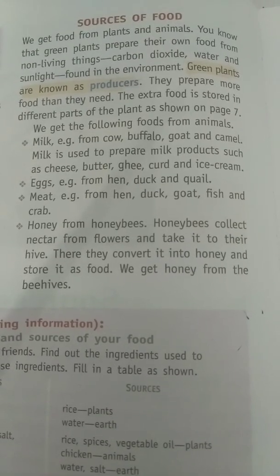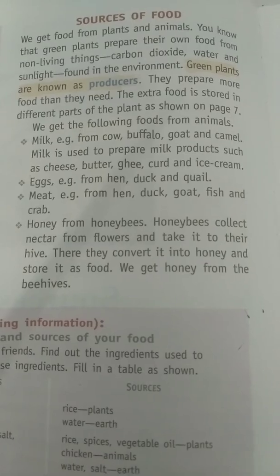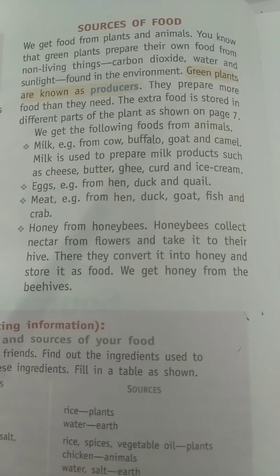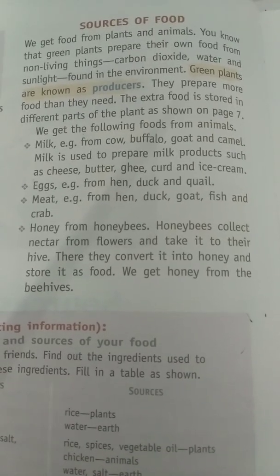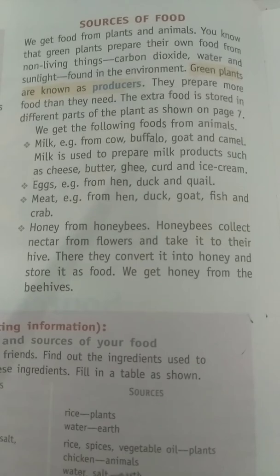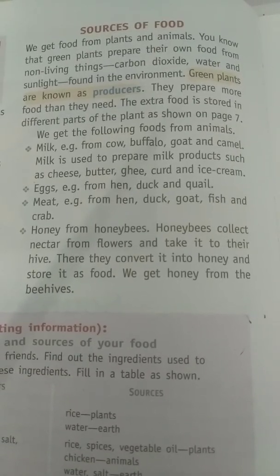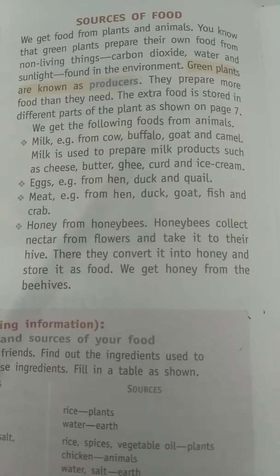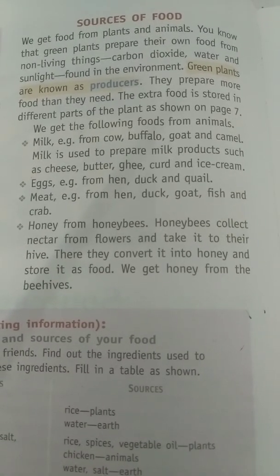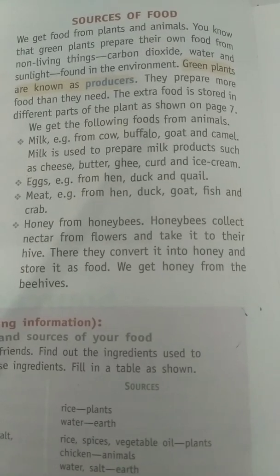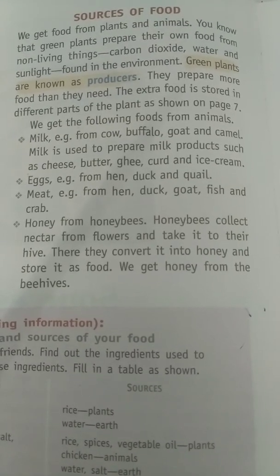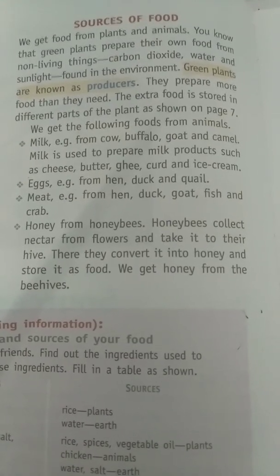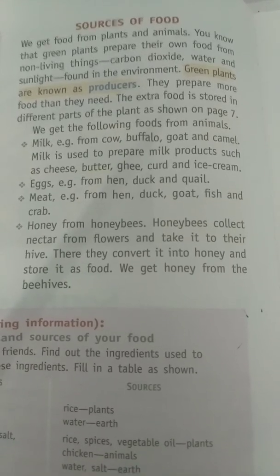We get the following foods from animals, like milk. We get milk from cow, buffalo, goat and camel. Apart from milk, and milk is also used to prepare milk products such as cheese, butter, ghee, curd and ice cream. We also get eggs from animals. We get eggs from hen, duck and quail. We also get meat from some animals like hen, duck, goat, fish and crab.